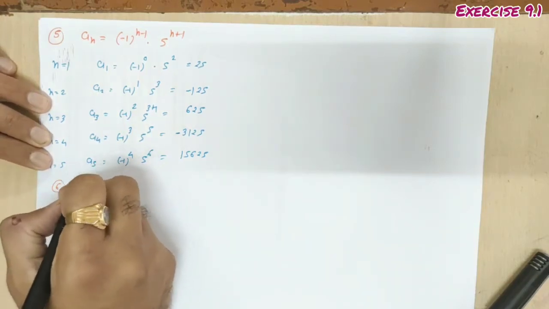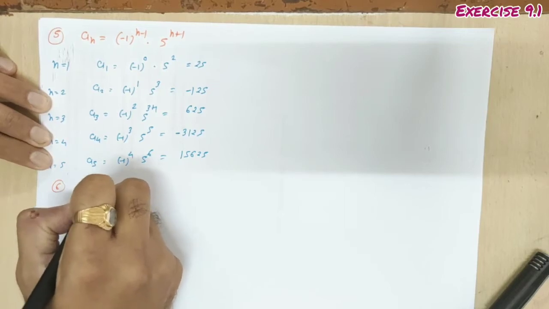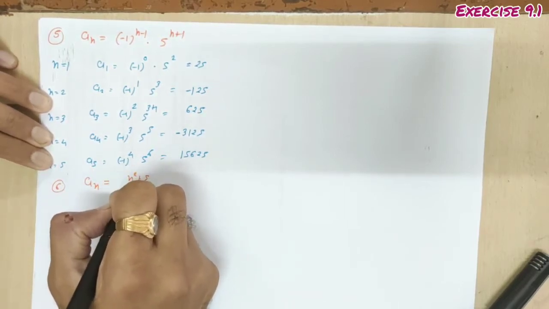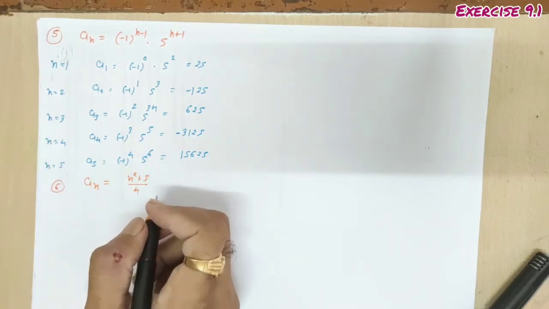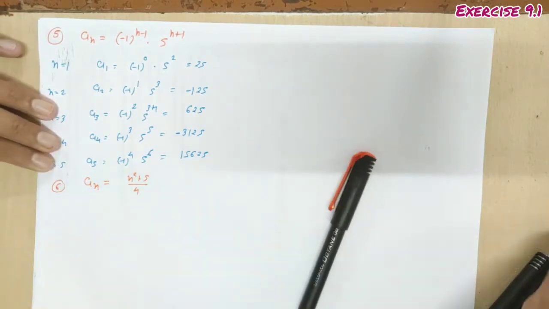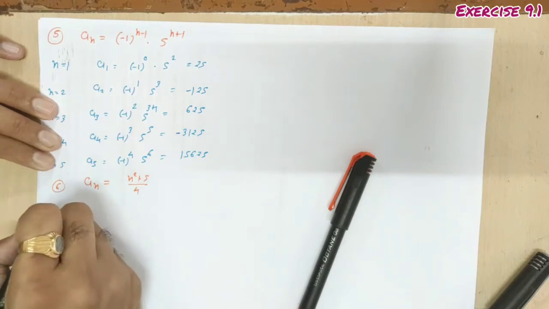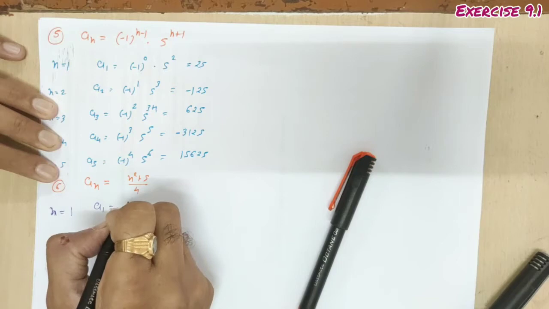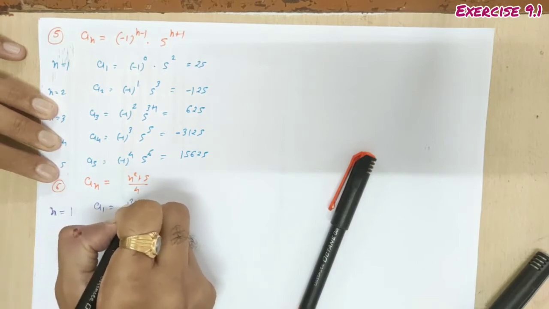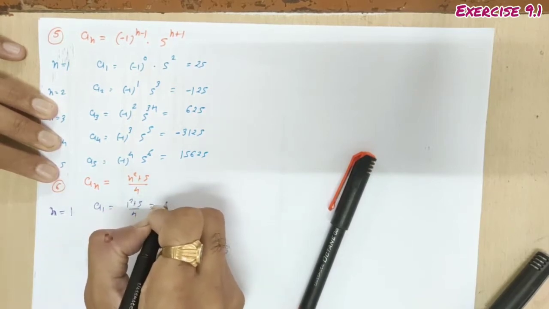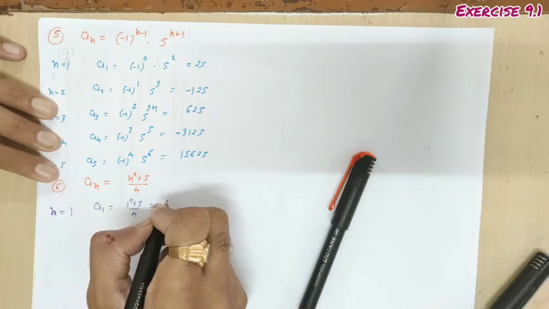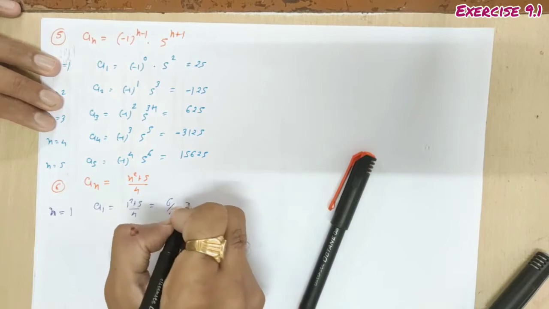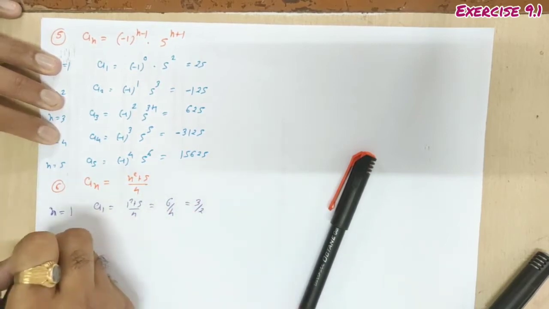So here for question number 6 we are given an. an is n square plus 5 divided by 4, है ना, सब फ्रैक्शन में आएंगे आंसर, ऐसा लग रहा है। सो हियर n equal to 1, so a1 1 square plus 5 by 4, 1 square 1 5 plus 1 6 by 4, 6 by 4 6 by 4, कटिंग करो तो 3 by 2.